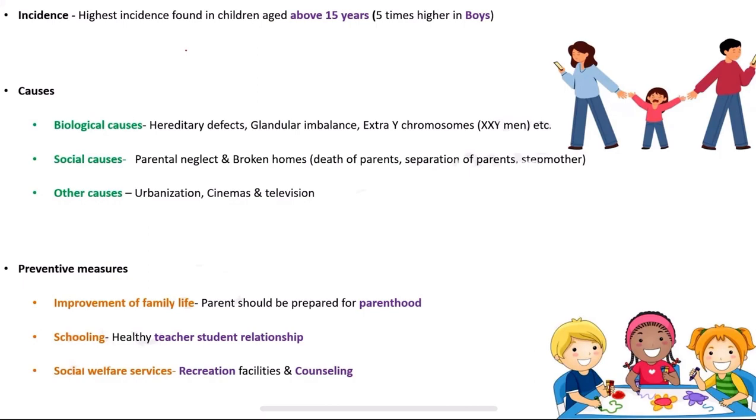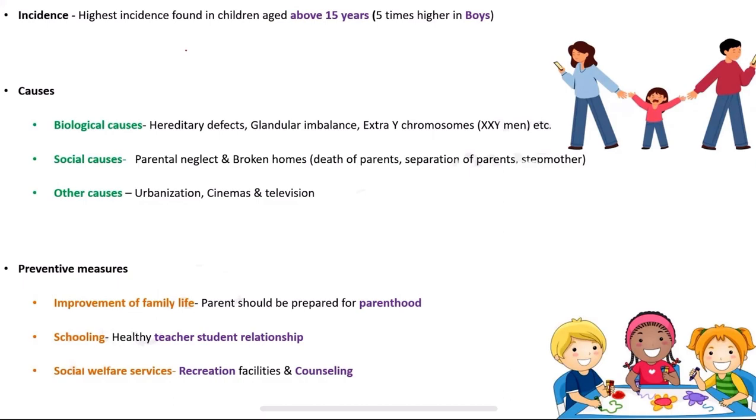So the social causes, guys, very important. You have to remember in juvenile delinquency the social causes like broken homes, parental neglect, separation of parents and stepmother.